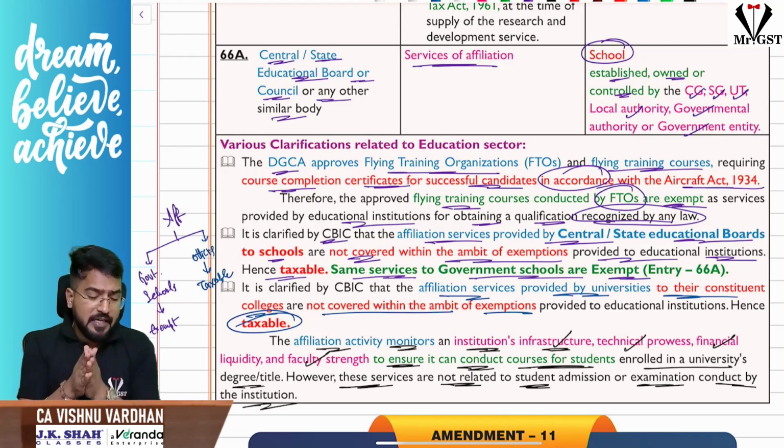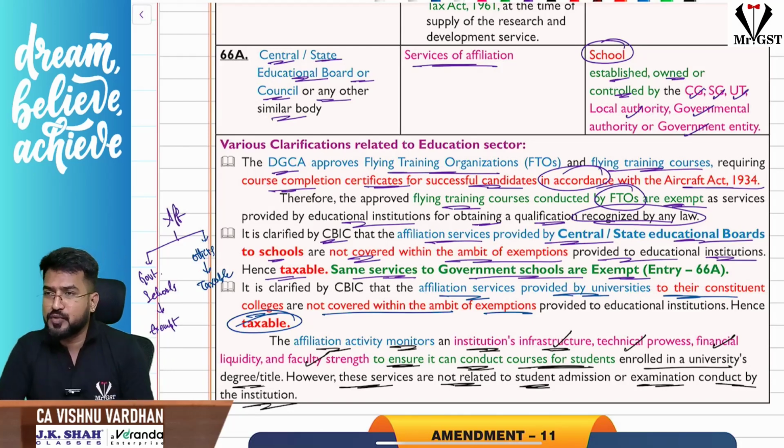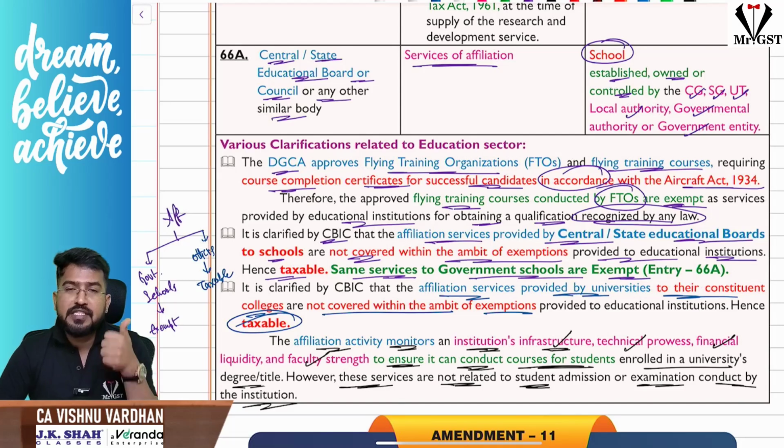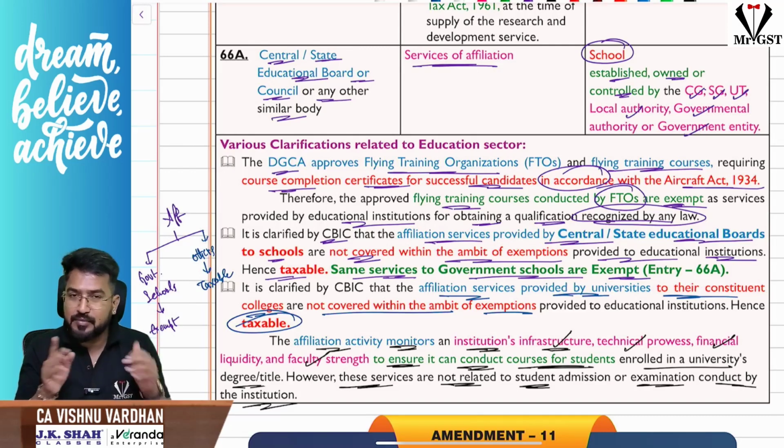The next one is regarding the central and state educational boards providing affiliation to various schools. Understand, there is an exemption, and there are clarifications regarding that. First of all, what is the new exemption? The central or state educational boards providing affiliation to the government schools are exempt under GST. And there was a clarification: sir, is it exempt only for government schools? Yes, it is exempt only for government schools.